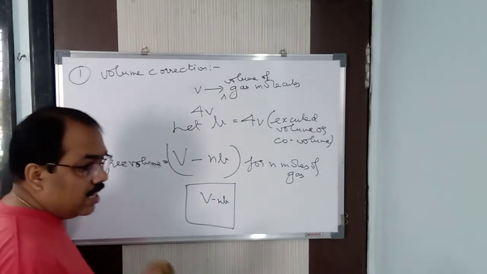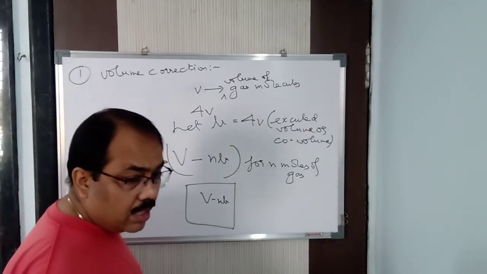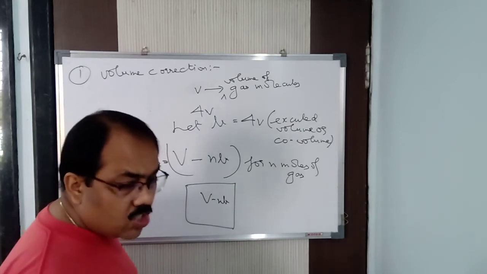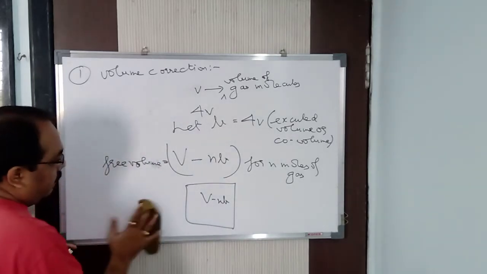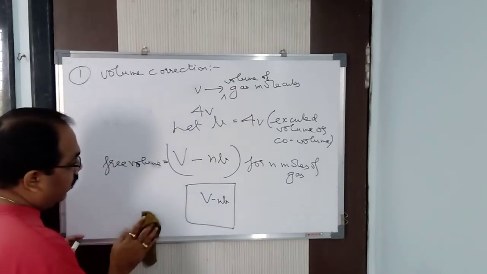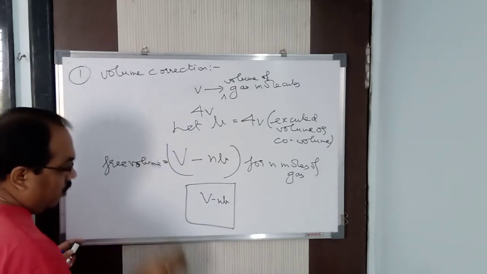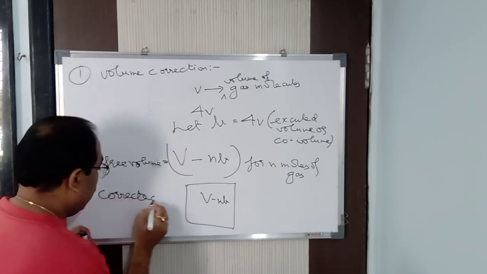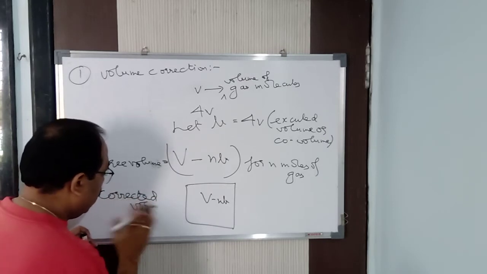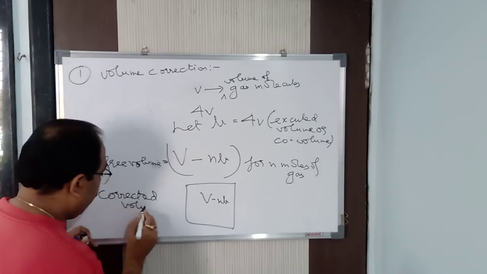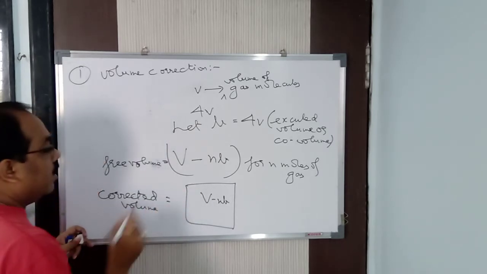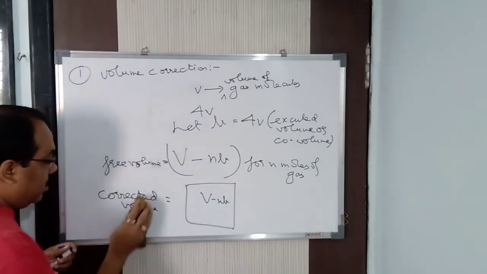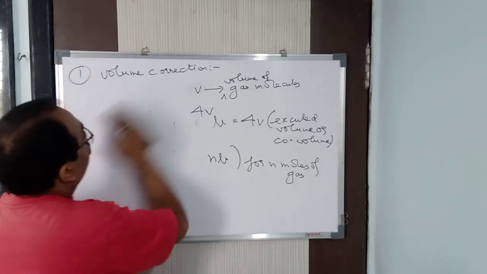Clear? Under what conditions? Again I repeat, that is when the gases show deviation from ideal behavior, that is, under low temperature and high pressure. So the corrected volume, we got it. This is the free volume or corrected volume. The volume according to the ideal gas equation is V, but the corrected volume is V minus nb. Clear? Understood. So we got the volume correction.